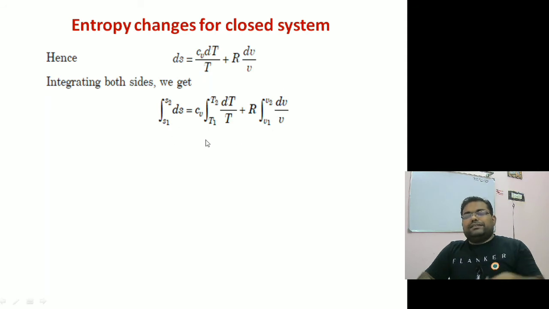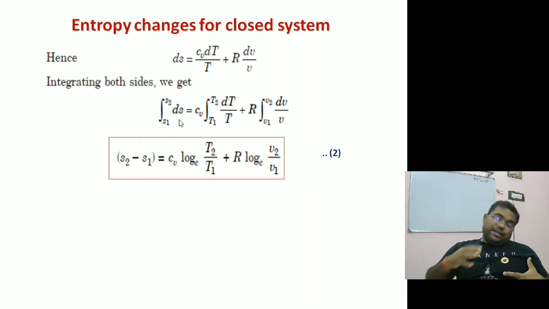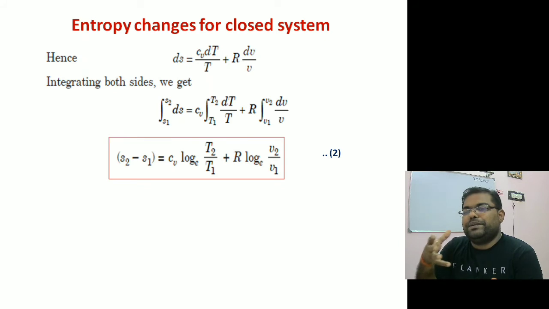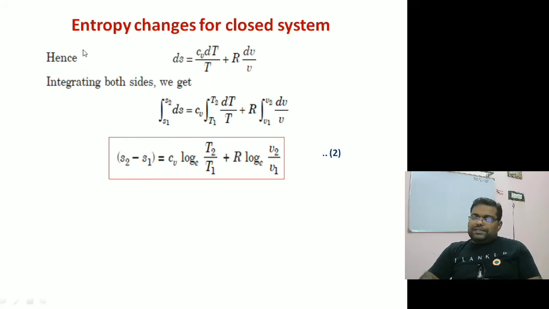So if I integrate this, I can get one relation for change in entropy. This is specific entropy I am saying, because I am writing small letter s, so the specific entropy unit will be joule per kilogram Kelvin. So S2 minus S1 is equal to Cv ln of T2 by T1 plus R ln of V2 by V1. So I got this general expression for change in entropy. This can be applied to any kind of process.